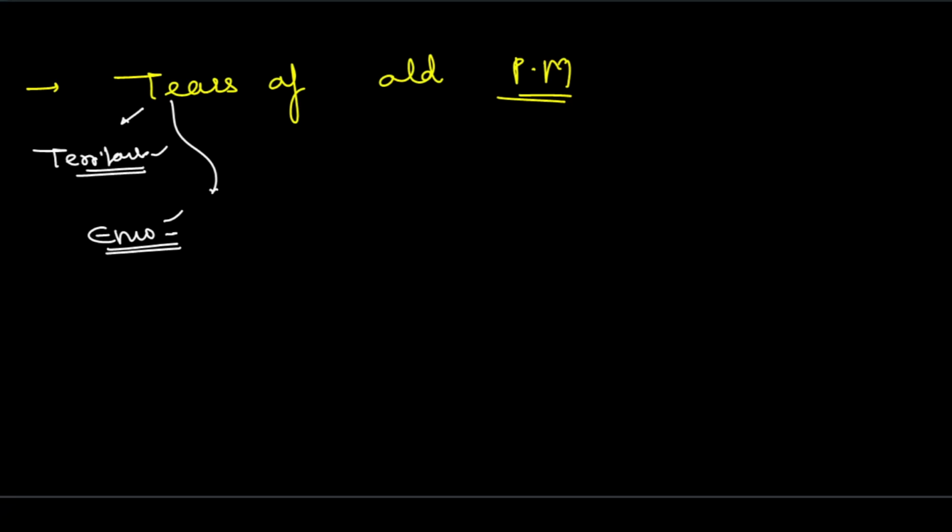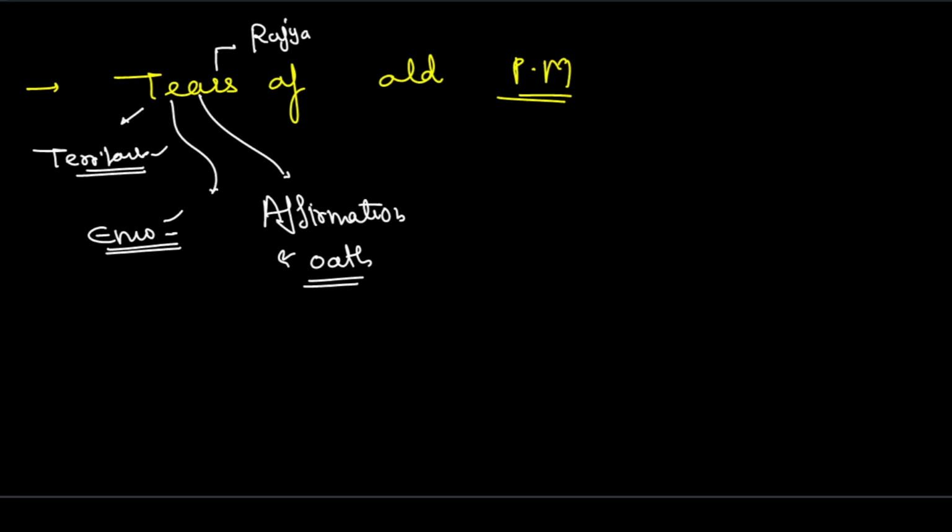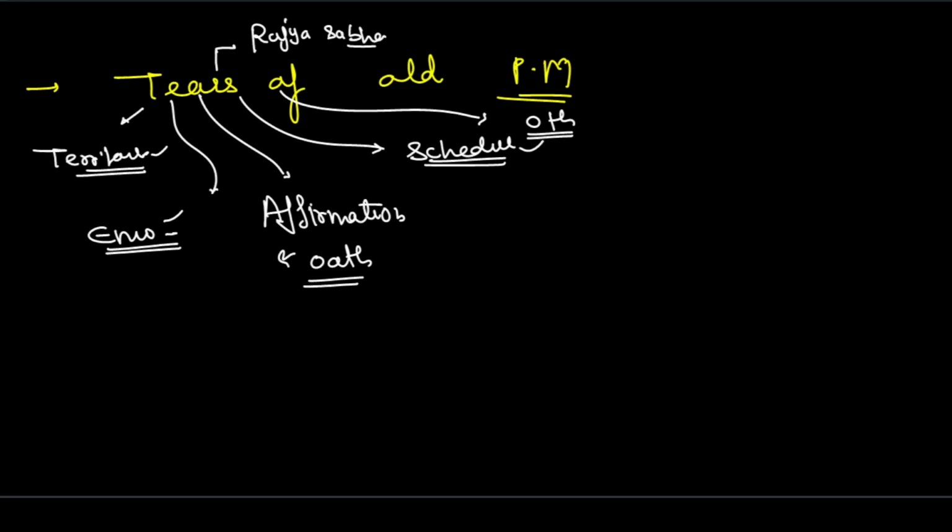All right, third is the affirmations and oath. Okay, this is the third schedule. Fourth schedule talks about the allocation of seats of Rajya Sabha. Then lastly we see the S. S means fifth schedule. Fifth schedule means scheduled areas. Okay, and we see the sixth schedule also. This includes the PESA and all. Okay, so it includes the other tribal areas not included in the fifth schedule. But still the tribal areas.